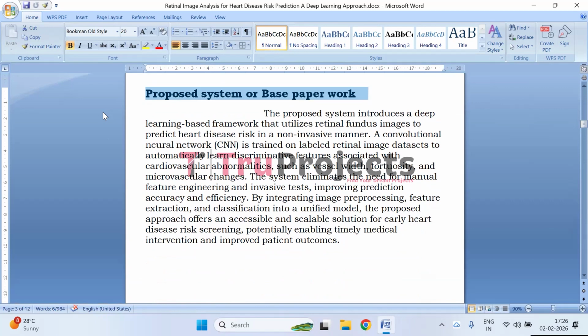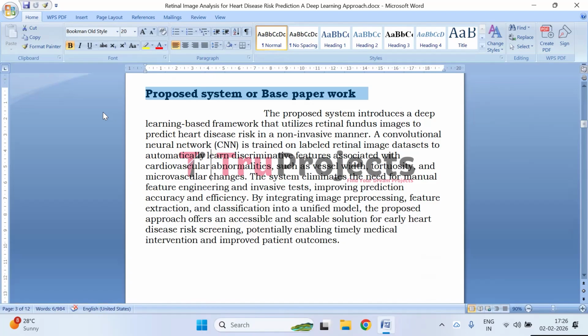Coming to the proposed system or base paper work, the proposed system presents an advanced deep learning based approach for predicting heart disease risk using retinal fundus images in a completely non invasive manner. It employs a convolutional neural network trained on labeled retinal image datasets to automatically identify and learn meaningful features related to cardiovascular health, such as blood vessel width, vessel tortuosity, branching patterns, and microvascular abnormalities. Unlike traditional methods, the system removes the need for manual feature extraction and invasive clinical tests, thereby improving efficiency and reducing dependency on extensive medical procedures.